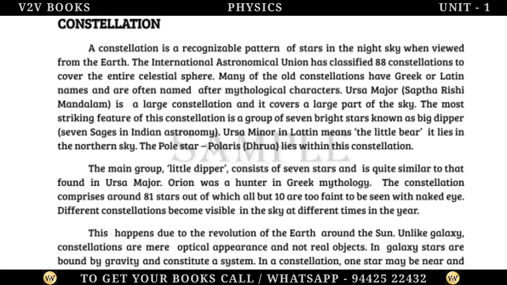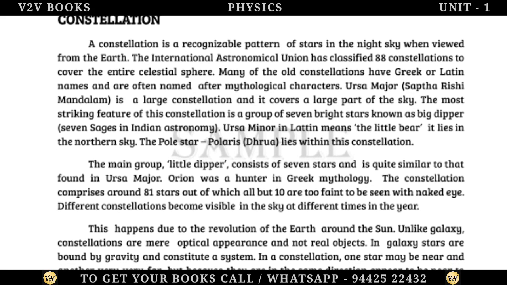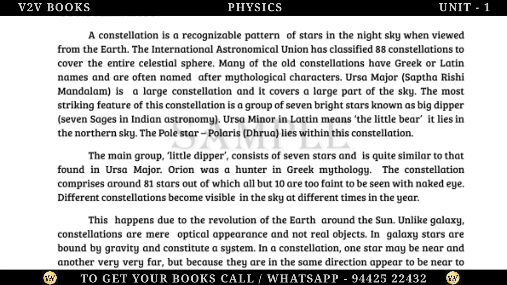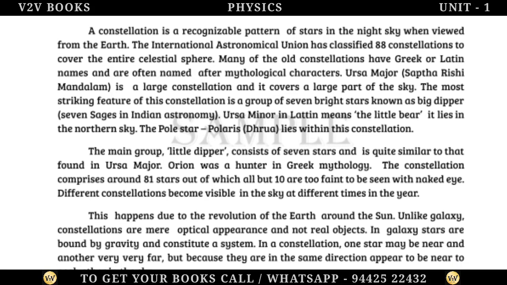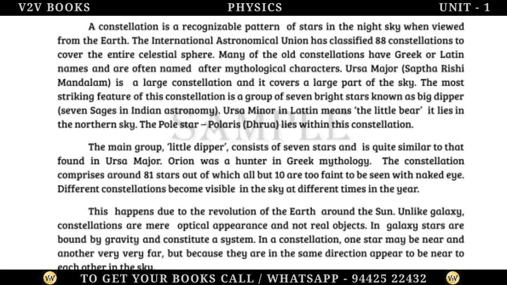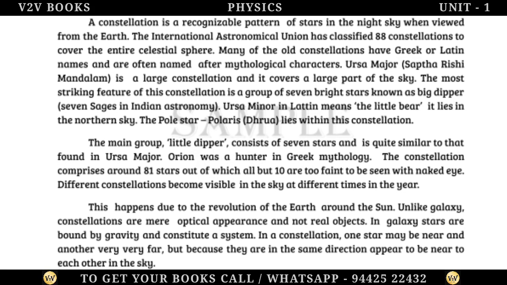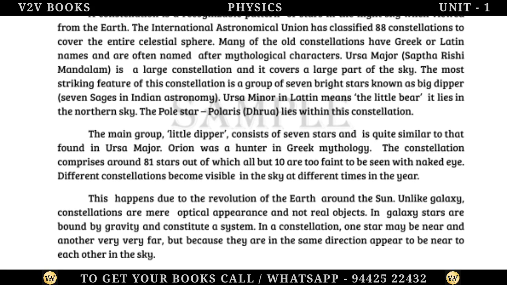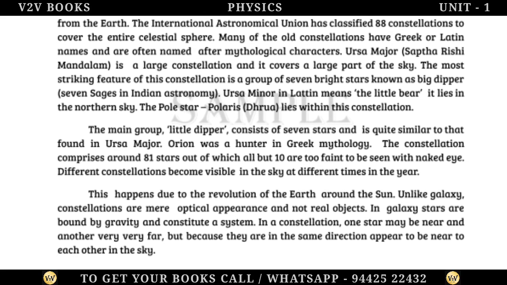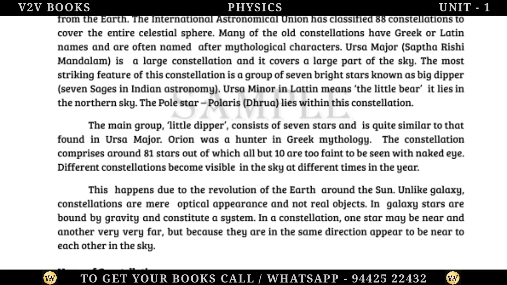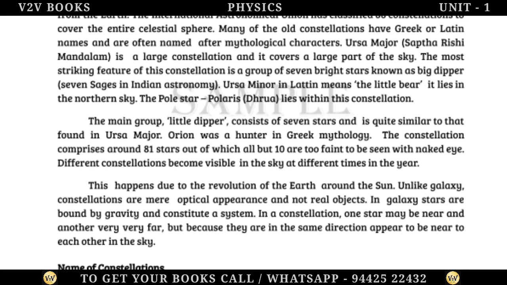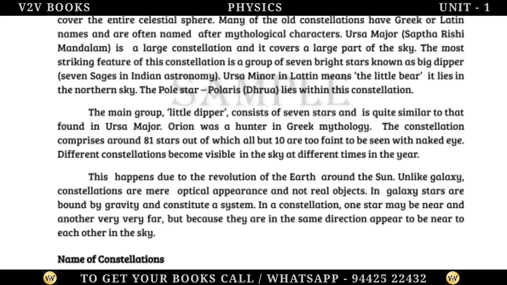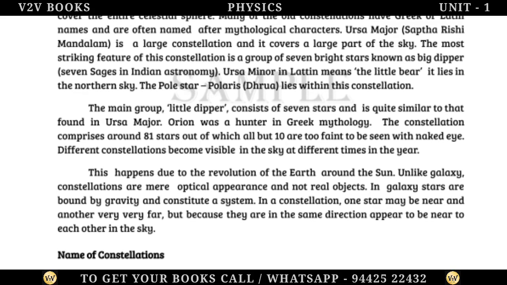The most striking feature of this constellation is a group of 7 bright stars known as the Big Dipper, the 7 sages in Indian astronomy. Ursa Minor in Latin means the little bear. It lies in the northern sky. The pole star Polaris, Dhruva, lies within this constellation. The main group, the Little Dipper, consists of 7 stars and is quite similar to that found in Ursa Major.